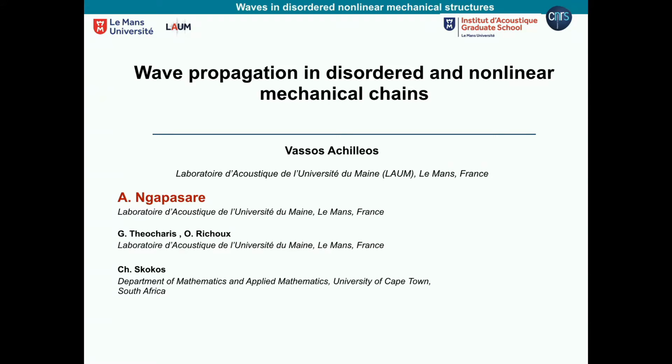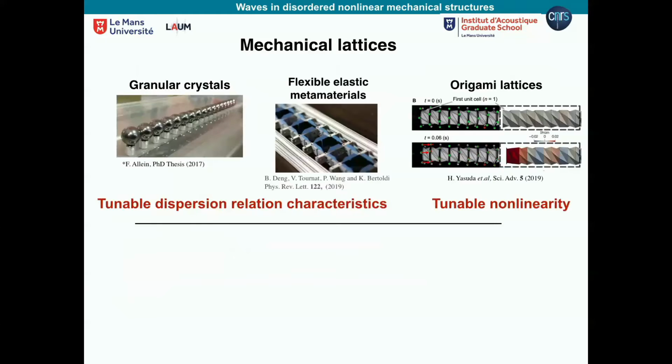Okay, so let's forget the title for now. So what was the main idea? The main idea was twofold, let's say. First, we had in mind mechanical lattices. So I show here 3 examples. On the left, I show what we call a granular crystal, which is a lattice composed of macroscopic objects in contact. And this is in fact from the thesis of Floriana, also in the lab.